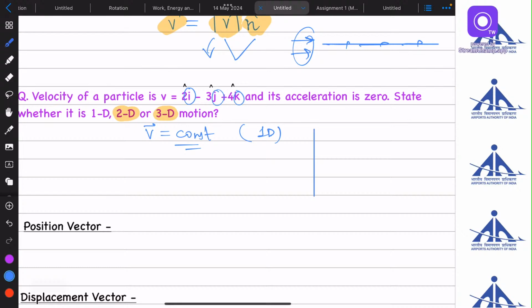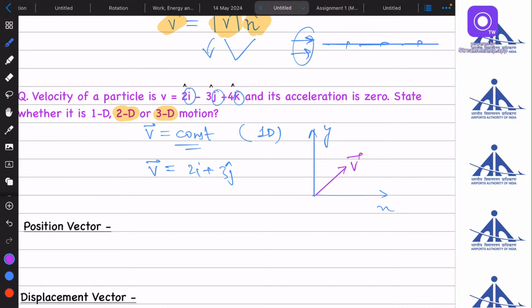Let's say this is the x-axis, this is the y-axis. Let's leave the z-axis. Let's say there is a velocity 2 i cap plus 3 j cap. Now if I draw the velocity vector, it will be like this.